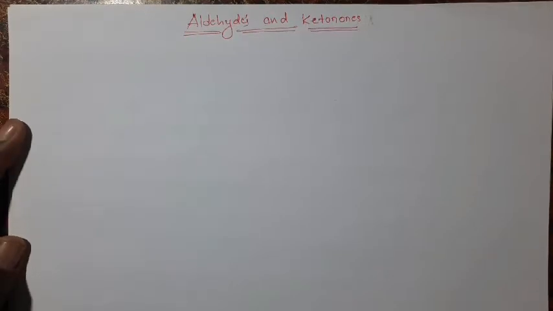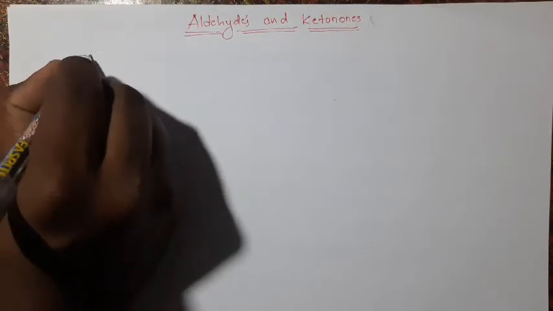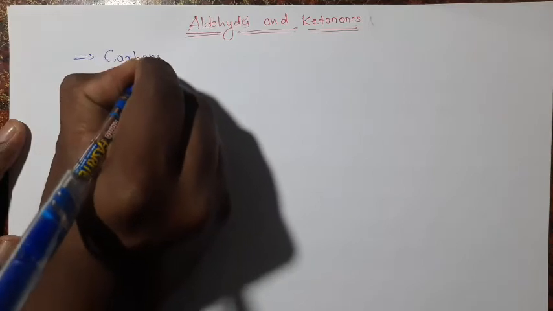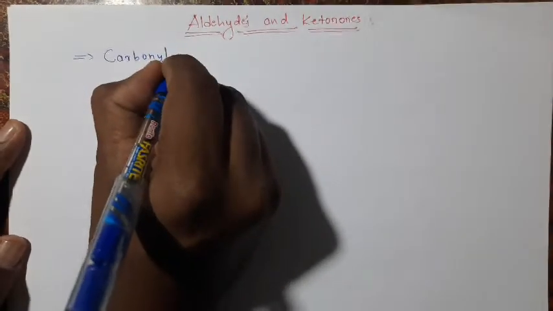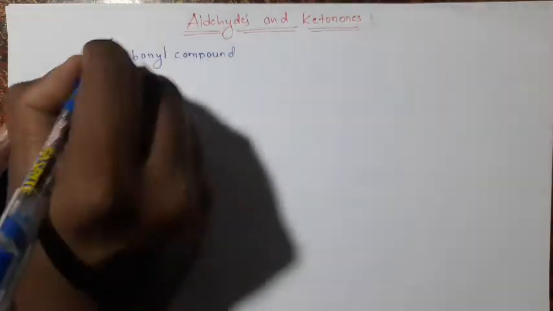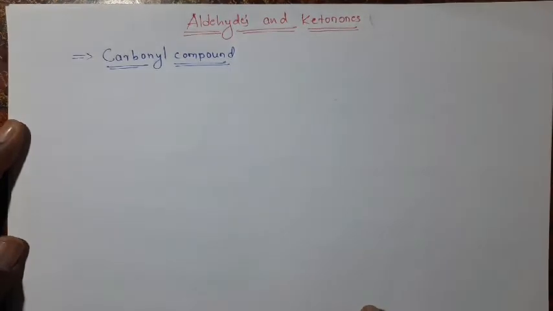Before going to the aldehydes and ketones, they are collectively called carbonyl compounds. Then what is a carbonyl compound?